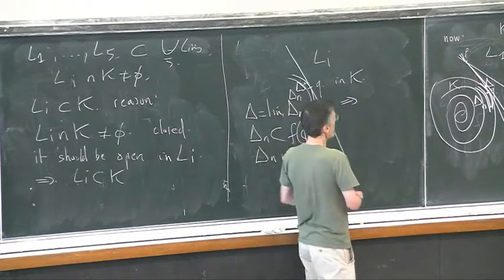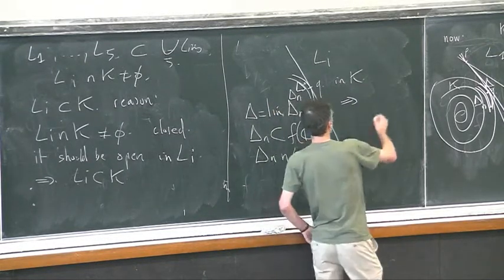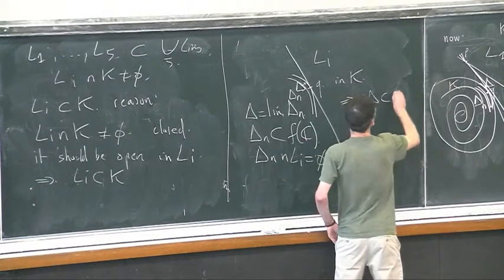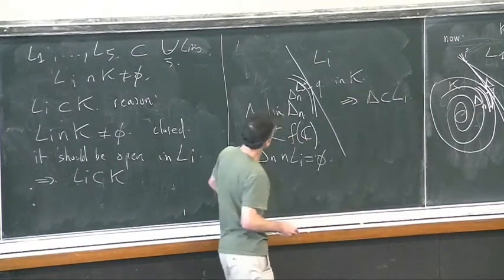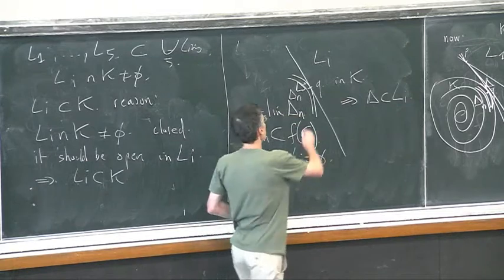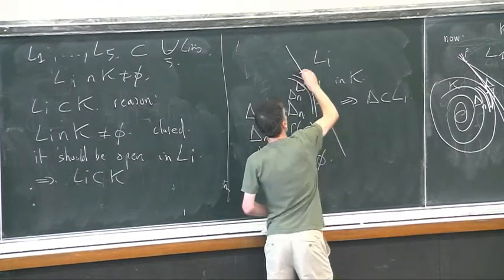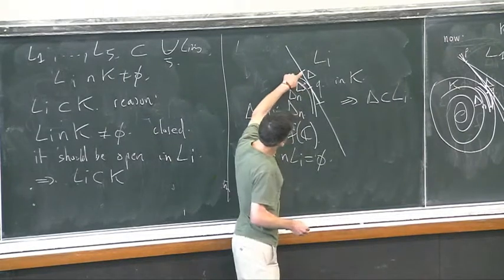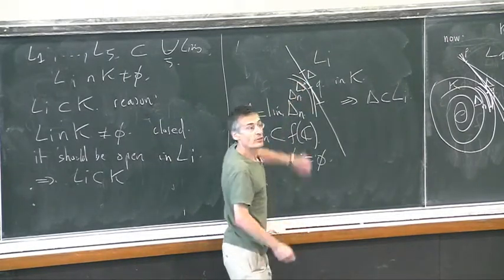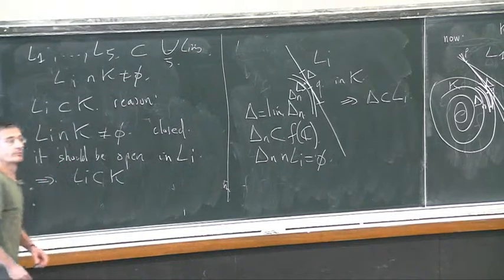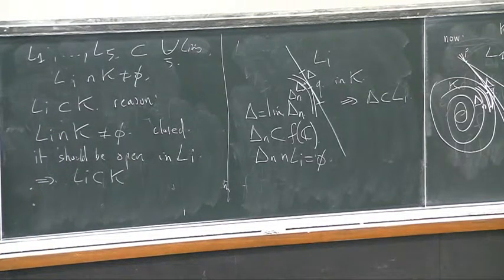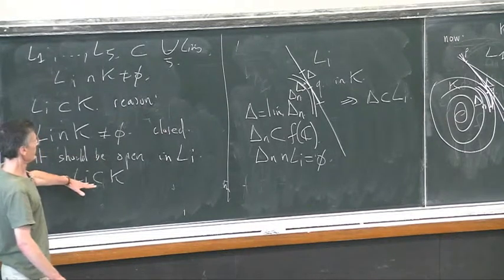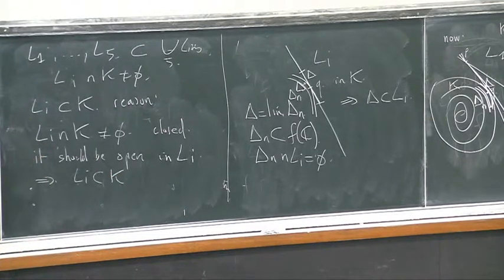This implies, by the persistence of intersection, that delta is included inside Li. So this picture is not true, and that one is true, meaning that Q is in the interior of the intersection with K on the line. And so it should be open, and by connectivity, the whole line should sit inside K.